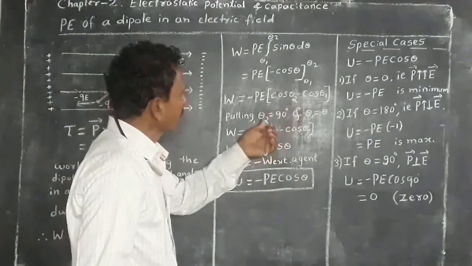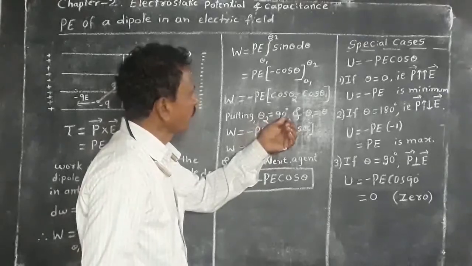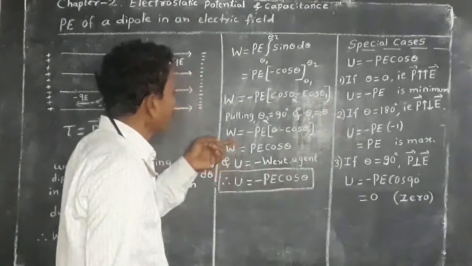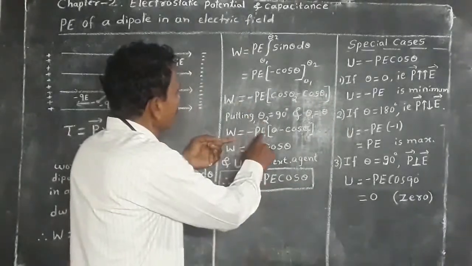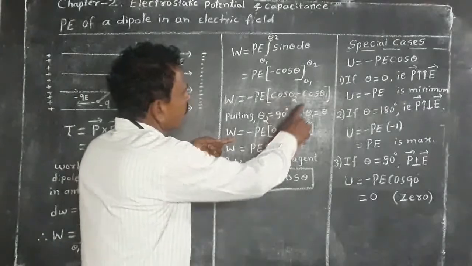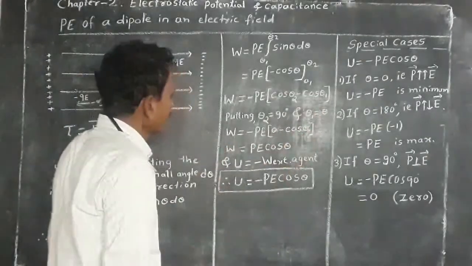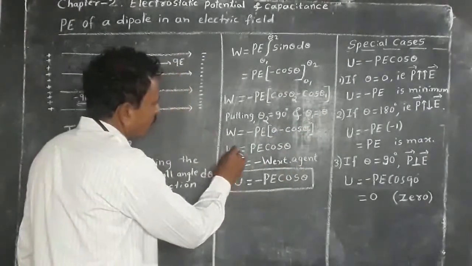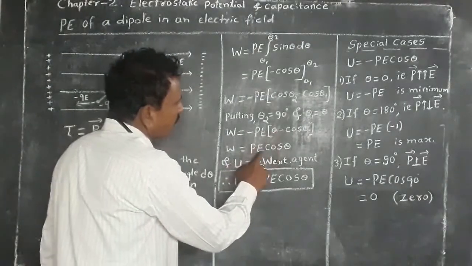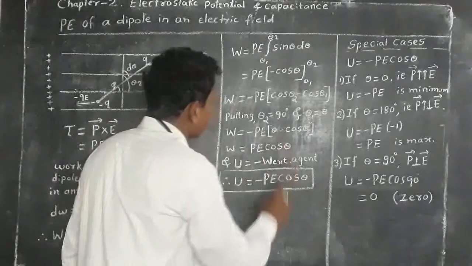Put theta 2 equal to 90 degree and theta 1 equal to theta, we get W equal to minus PE (cos 90 minus cos theta), that is W equal to minus into minus, plus PE cos theta.